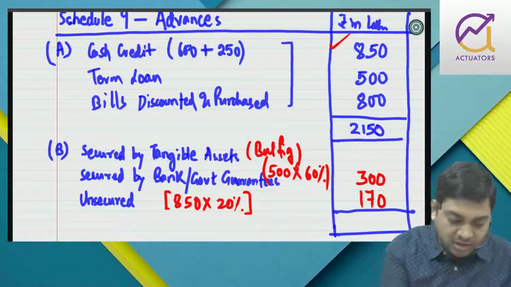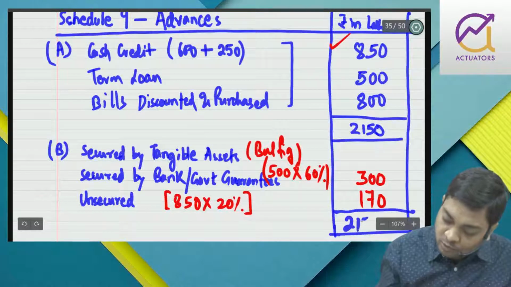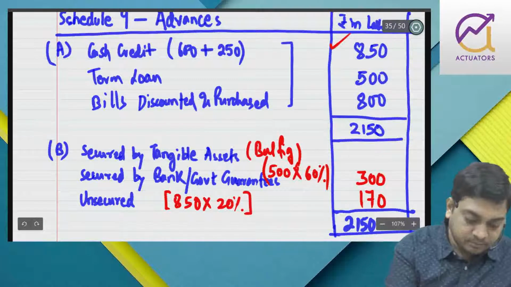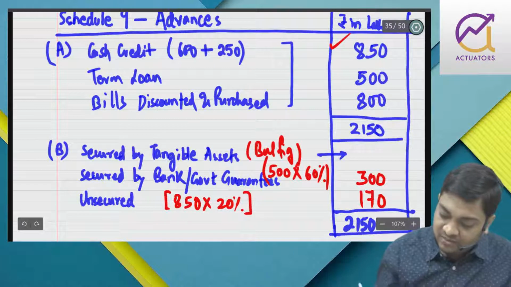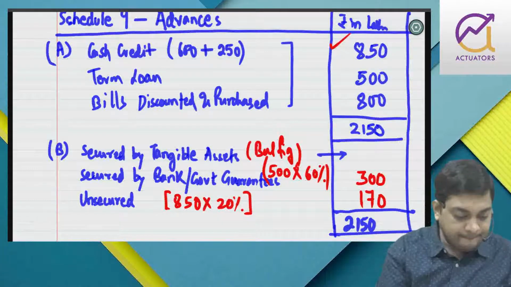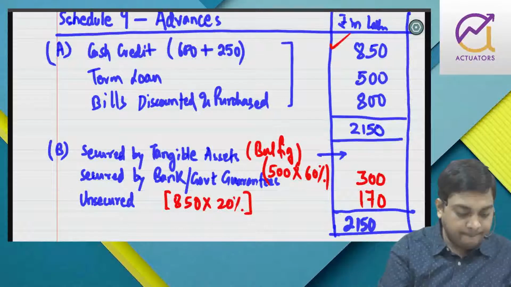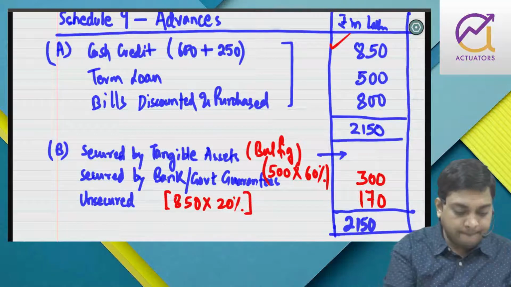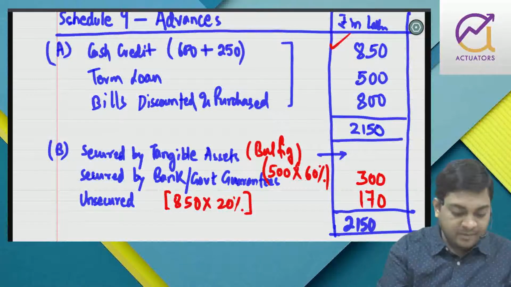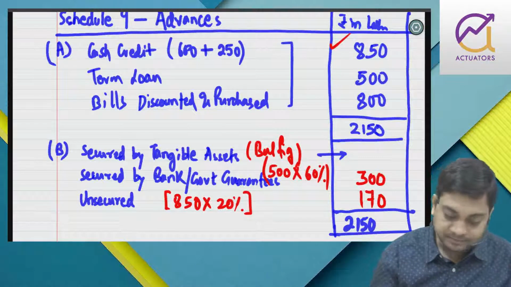So total is 2150. So this balancing figure will be 2150 minus 300 minus 170.